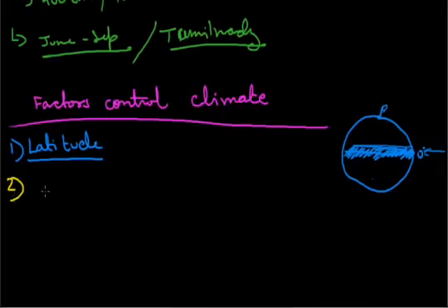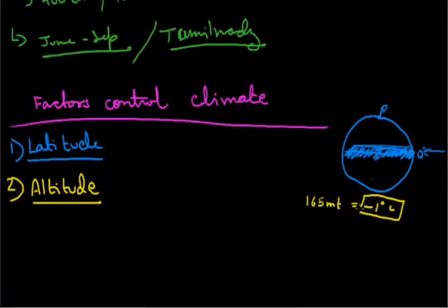The second thing which comes is the altitude. The altitude, or the height from the sea level, also controls the climate. Basically, in the torrid zone, after every 165 meters above, the temperature goes down by 1 degree centigrade, and that is why we see glaciers in the high mountain region.